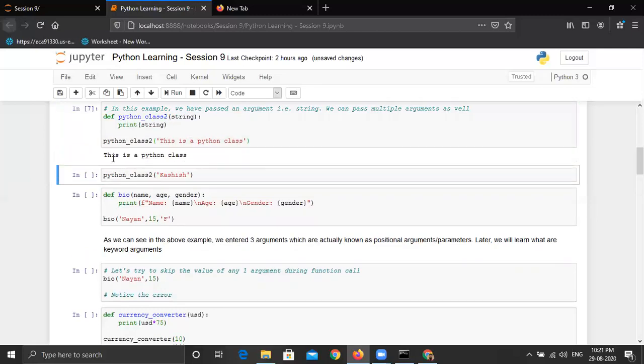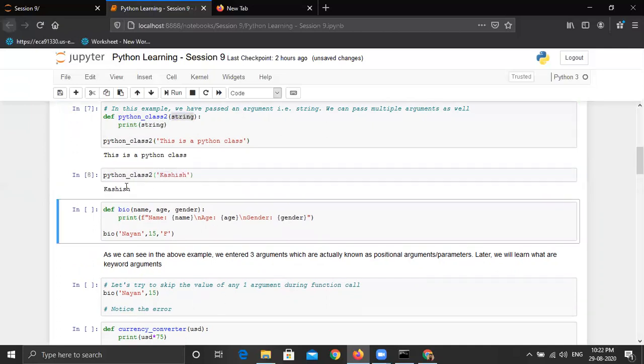Let's see the output. You can see it has printed it, and a similar function we are calling here, and then we are just changing the value of string. So it takes one argument, that's why we are just passing one string. If I run this, you can see it has printed my name.